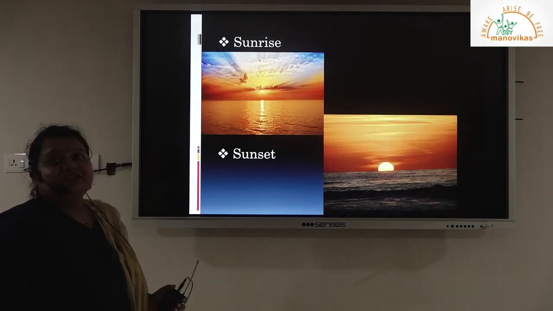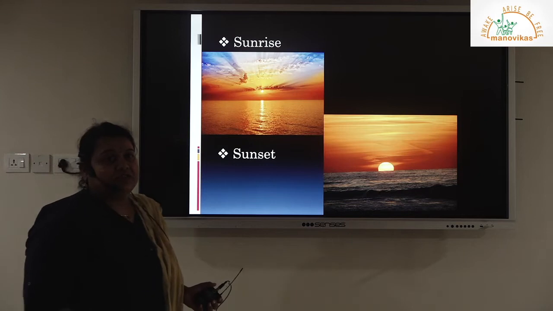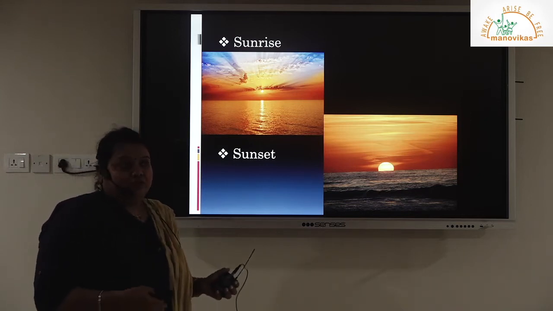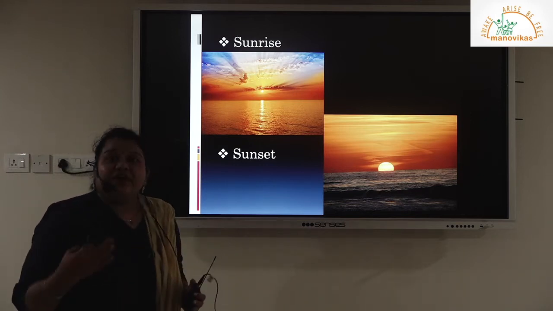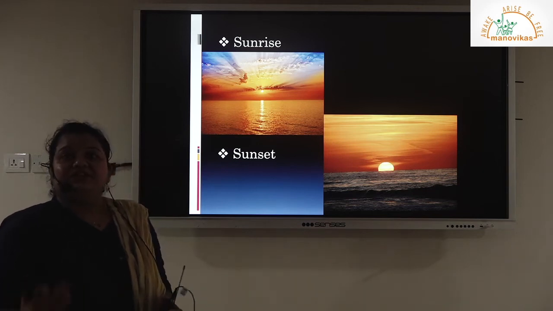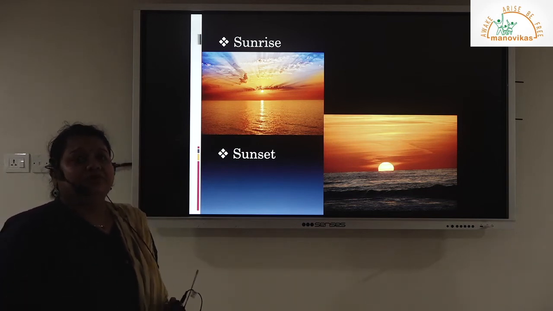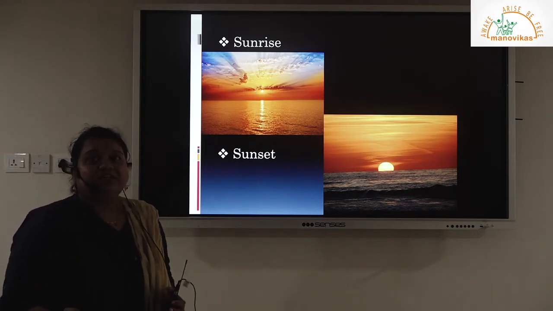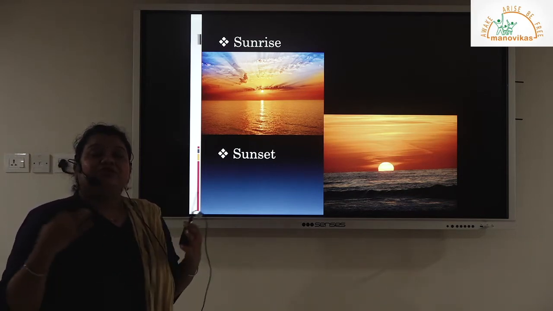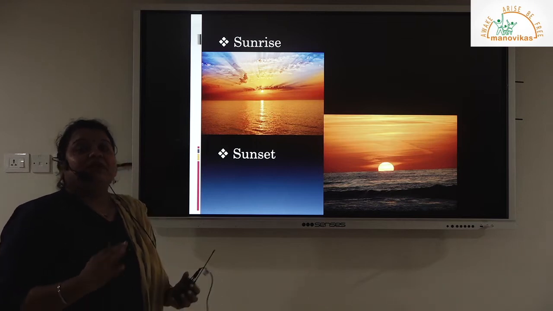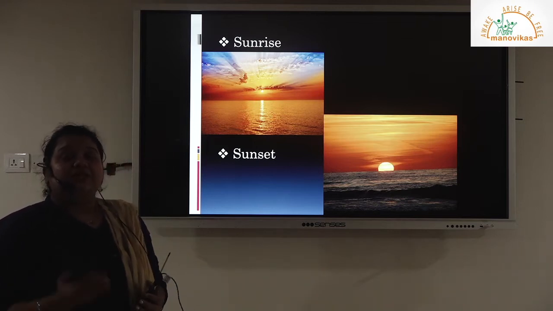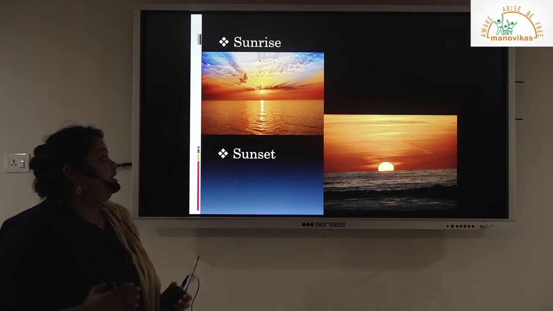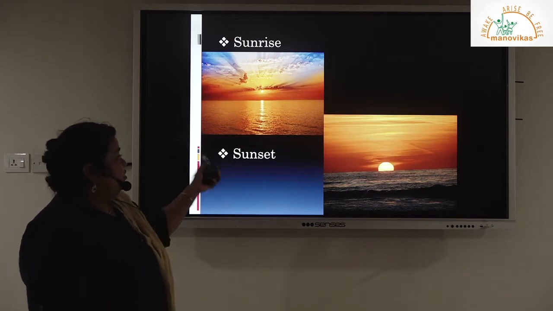Okay, the next effect is sunrise and sunset. As I was just discussing, the effect of the rotational process is that you have different sunrise timings and different sunset timings. Similarly, noon timings and night timings will vary from place to place as the sun rises in the east and sets in the west. Depending on the shape of the earth, the rising of the sun and the movement of the earth on its axis, the sunrise and sunset timing will vary from place to place. So, sunrise and sunset.